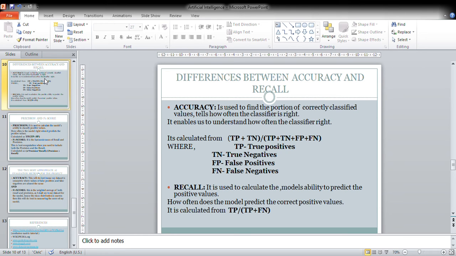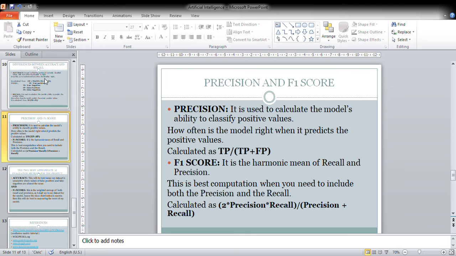Then recall, it is used to calculate the model's ability to predict the positive values, meaning that I have to get all the true positives, and then I divide by the true positives plus the false negatives. There I will be able to find the positive values. Then precision, it is used to calculate the model's ability to classify positive values. It tells how often the model is right when it predicts the positive values.